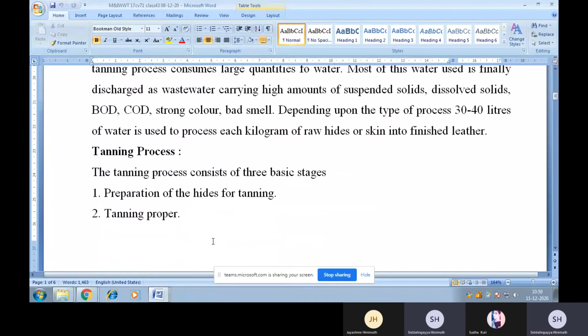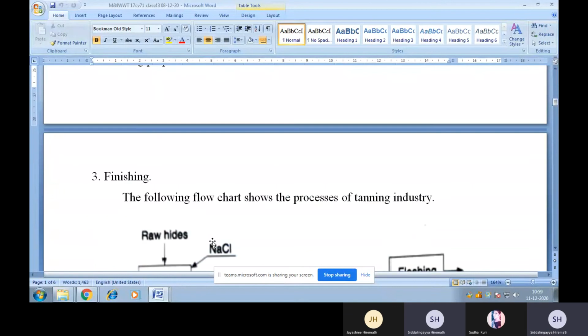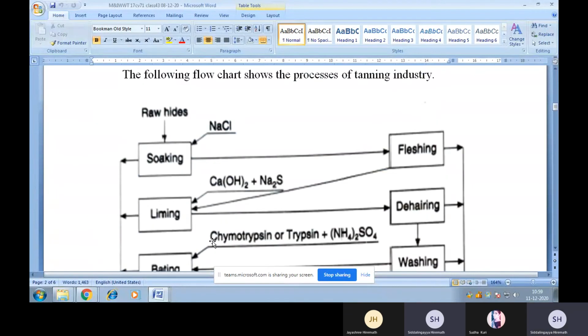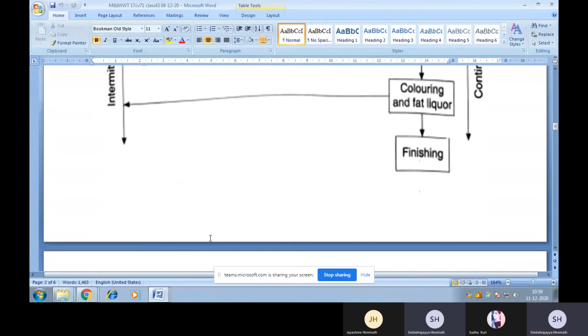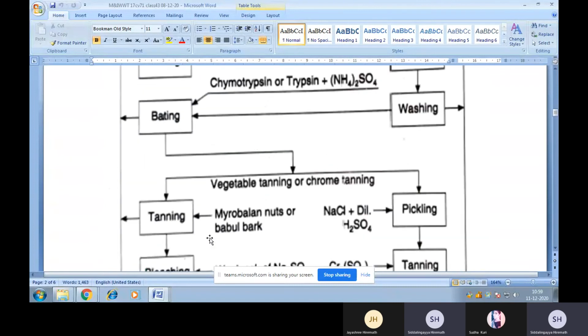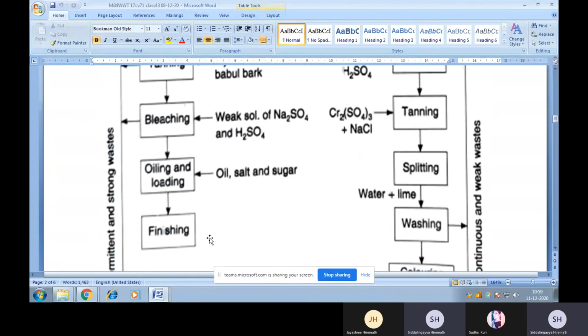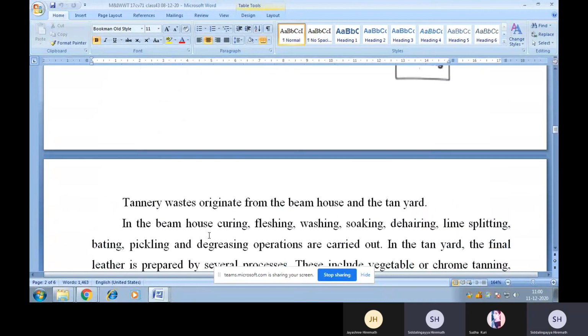Now, let us discuss the tanning process. The tanning process consists of three basic stages. First one is preparation of the hide for tanning. Second one is tanning proper. And third one is finishing. So this particular flow chart shows the different processes involved in the extraction of leather from hides or skins. So you can refer to the notes which I have uploaded in the WhatsApp group.